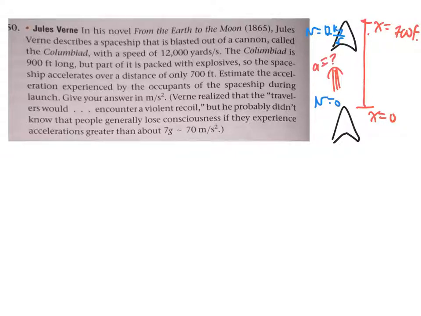Our key bit here is going to be to say that we don't have the time and we don't care about the time. We weren't asked about it, we weren't given it, so we'd rather avoid it. So we're going to go through an equation that looks like this: v squared minus v0 squared is 2a times x minus x0. This is the more complicated and weirdest and last of the kinematic equations that we had. The derivation is online, it's a little strange, but its use is, whenever you have all the kinematic variables except time and you don't care about the time, then we've essentially solved the other equations for time once and for all, and we don't have to do it anymore.